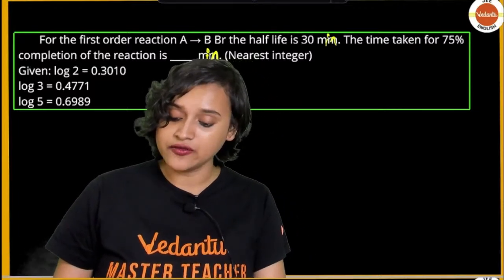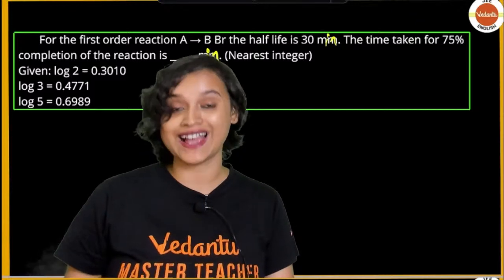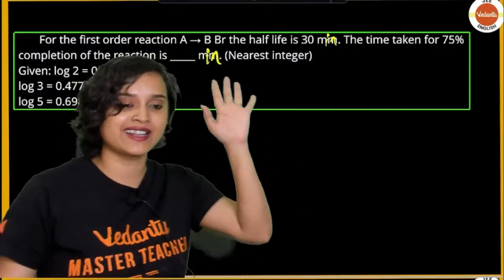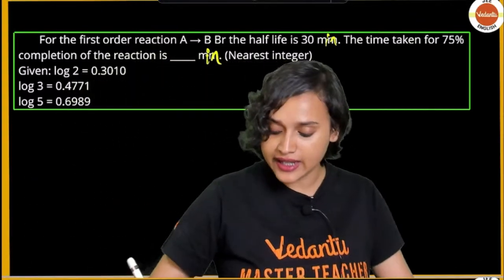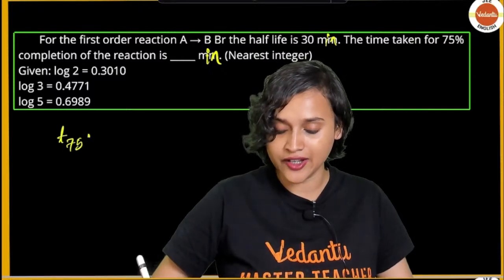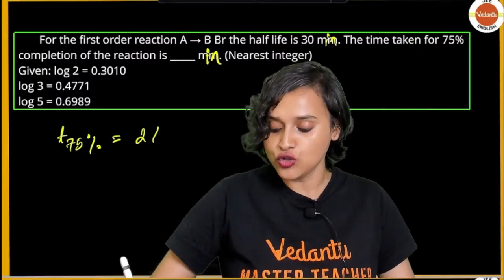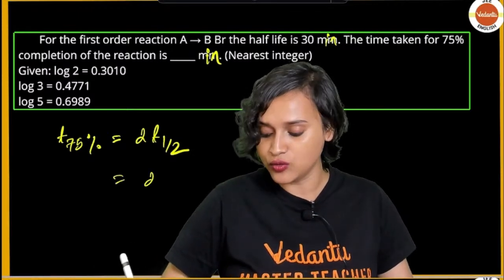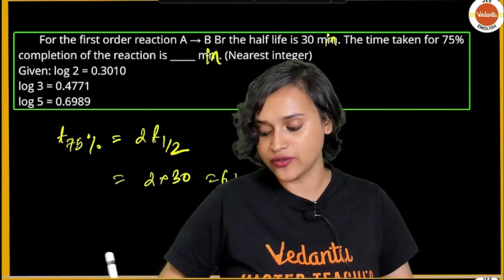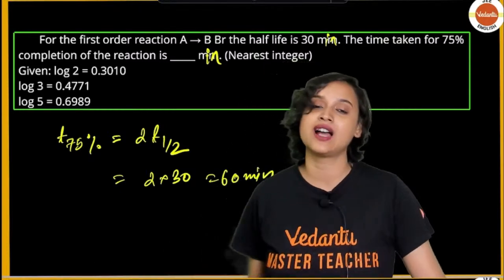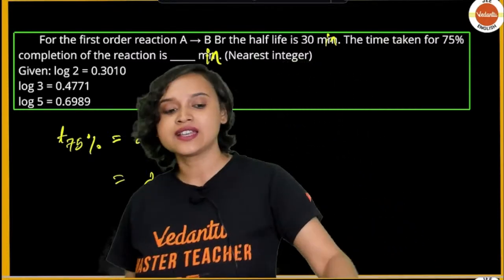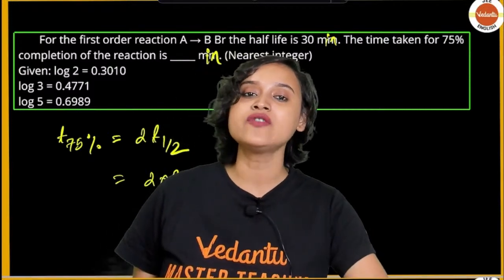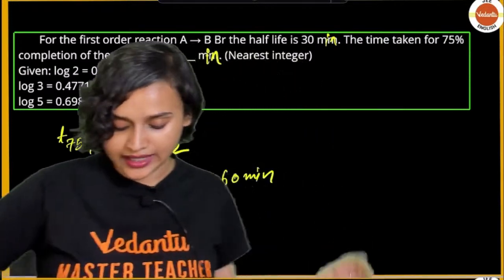Now the time taken for 75% completion of the reaction is how much? There is a trick, guys: T 75% is equal to 2 multiplied with T half. So 2 into 30 gives you 60 minutes. That is the correct answer. T 75% is twice the half-life.